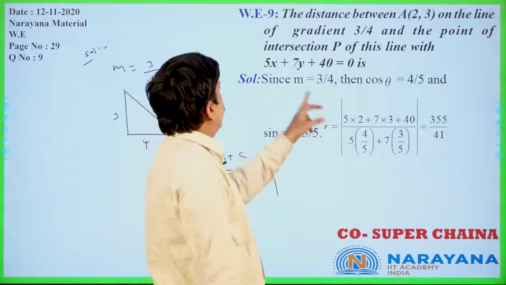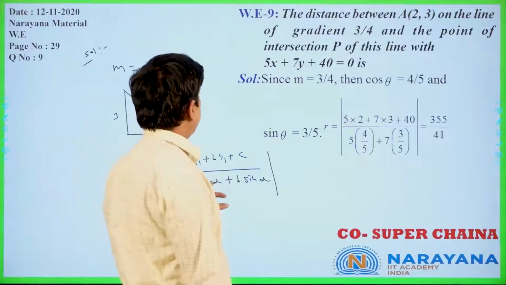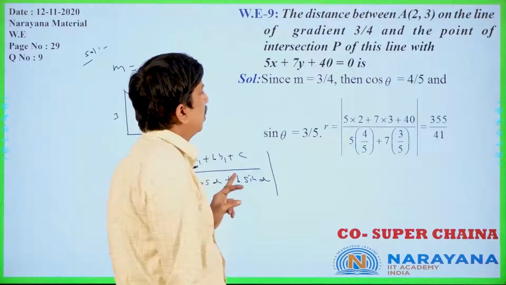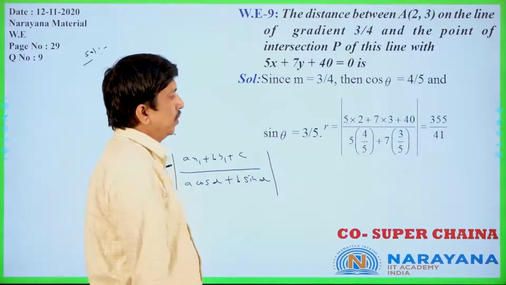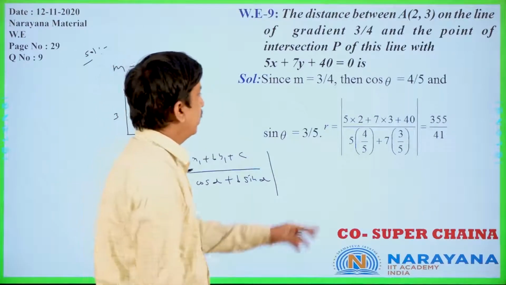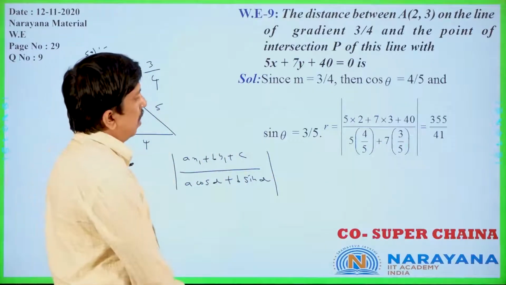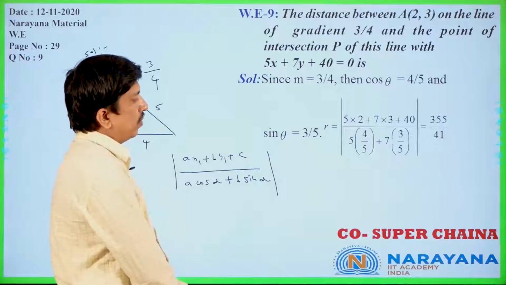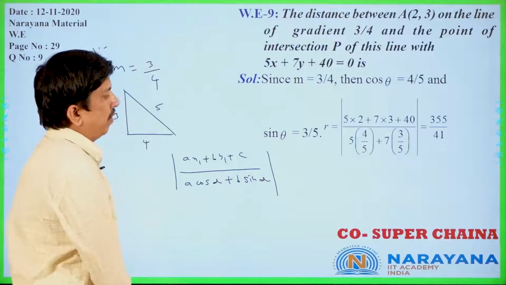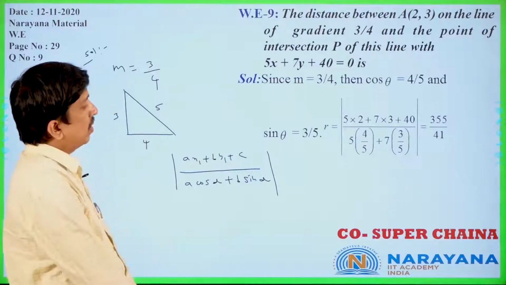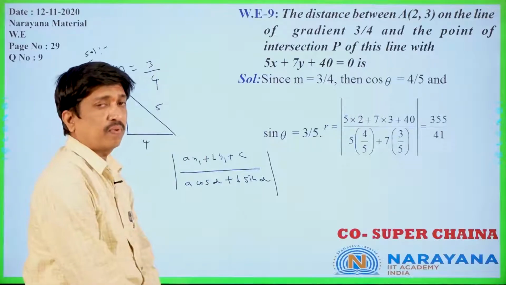Now 5 into X1, which is 2, plus B, 7 into Y1, which is 3, plus C, that is 40, divided by 5 into 4 by 5 plus 7 into 3 by 5. You do the simplification, what will you get? This is 10, 50 plus 21. After rearrangement, the denominator 5 will come there only. Okay? 71 into 5, what will you get? 355, divided by 20 plus 21, you will get 41.